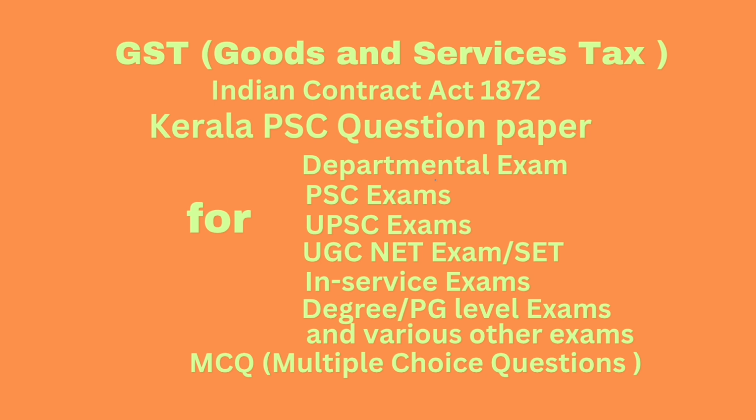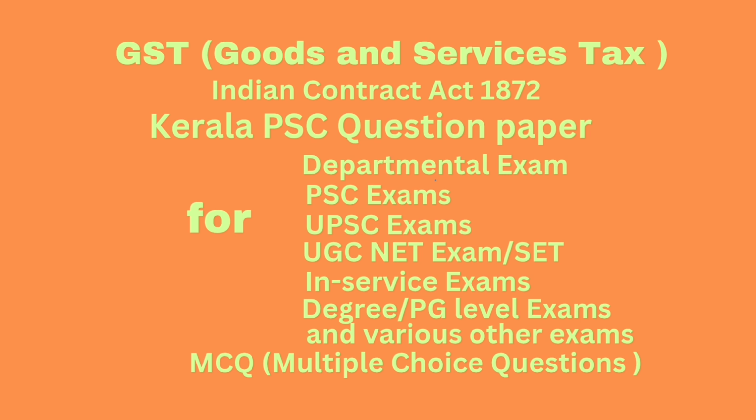Question number 89. Consideration does not include: Option A, advance deposit in addition to sale consideration. Option B, subsidy given by CGST. Option C, both A and B. Option D, none of the above. Correct answer, option C, both A and B. That is, advance deposit in addition to sale consideration and subsidy given by CG and SG.